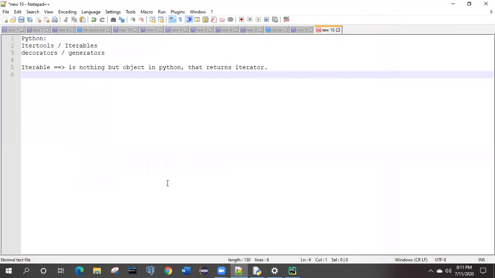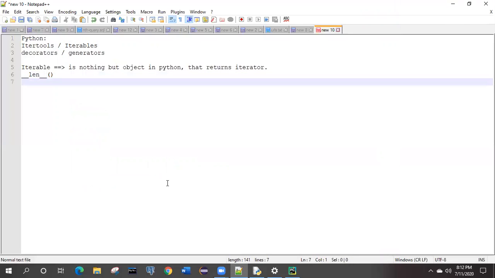It is the inbuilt method for the iteration, so it is always prefixed and suffixed with two underscores. You need to check whether you can apply this on n1 or next. Just apply it and see.